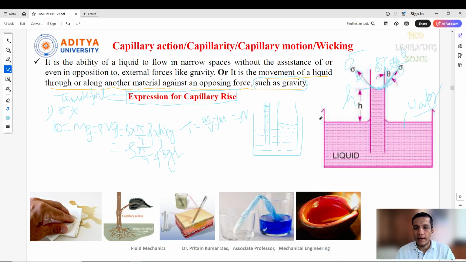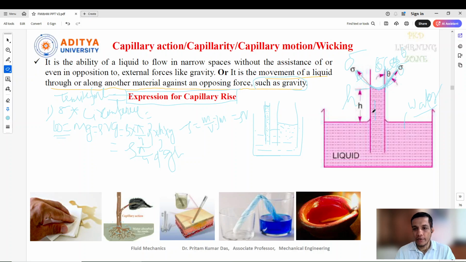So what is the tensile force? The tensile force is nothing but sigma cos theta into the circumference. That means the surface tensile force is acting on which area, at what zone it is acting: the circumference of the tube. So that is the surface tensile force acting here. See, what we have taken first is the weight of the body.